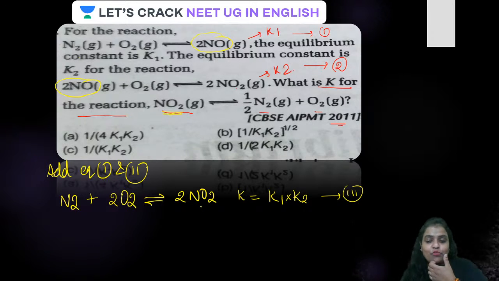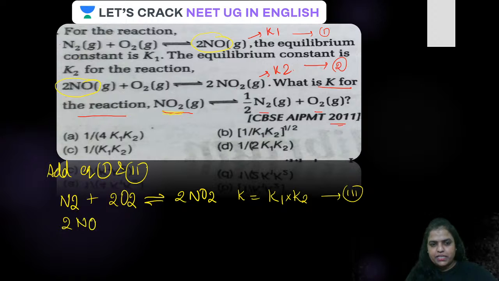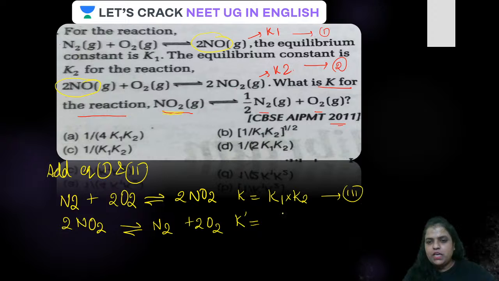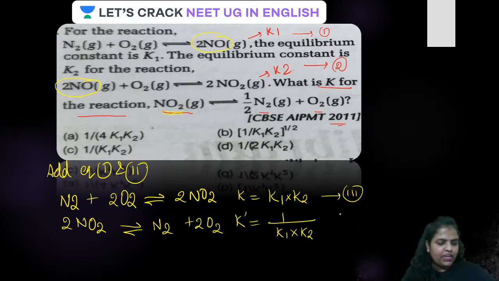What we have to do is just reverse the equation. 2NO2 on the reactant side will give you N2 plus 2O2, and for this let the K dash be 1 upon K1 K2. The required equation will be 1 upon K1 K2. But in the question, they have asked the equilibrium constant for 1 mole of NO2 giving half mole of N2 and 1 mole of O2. What do we have to do?